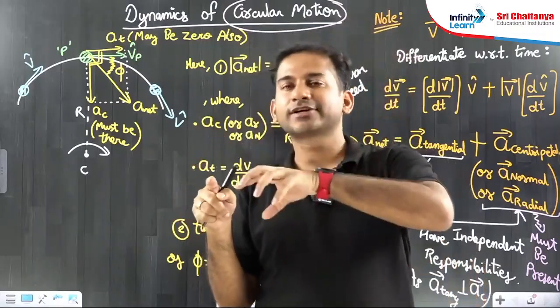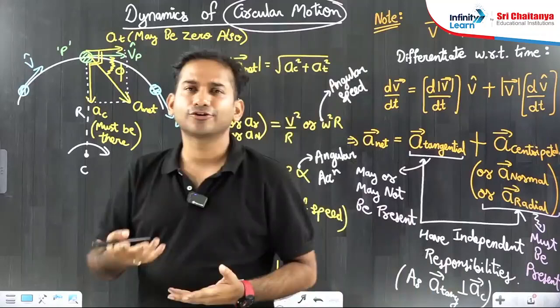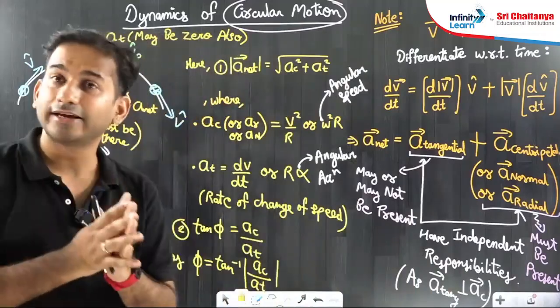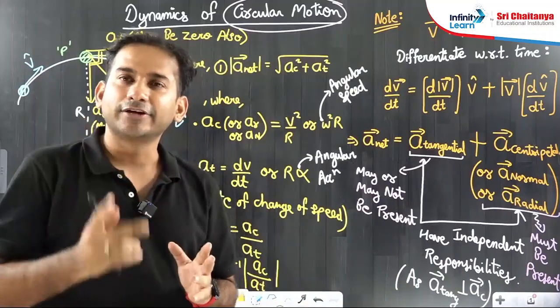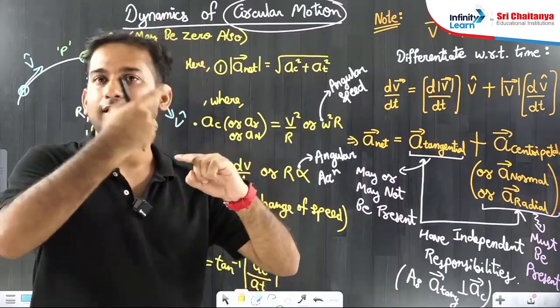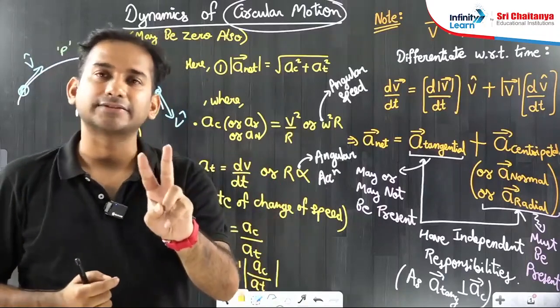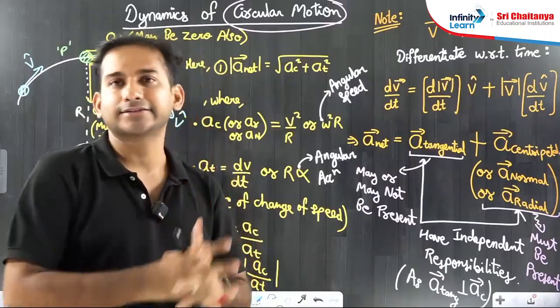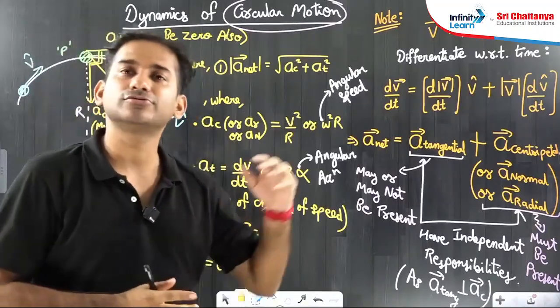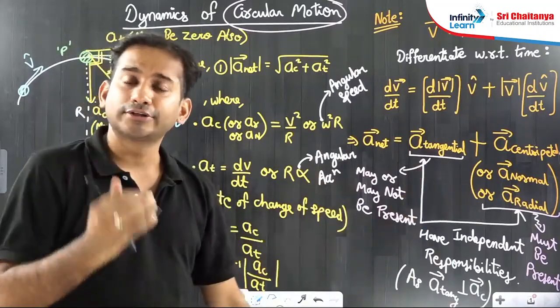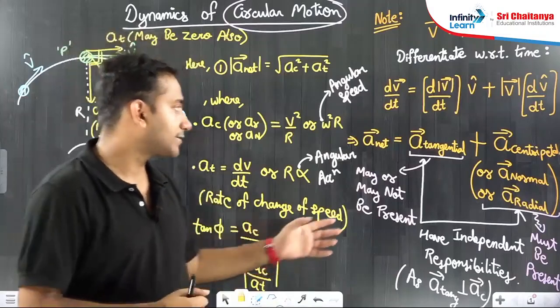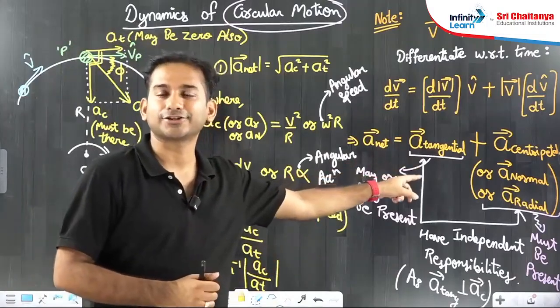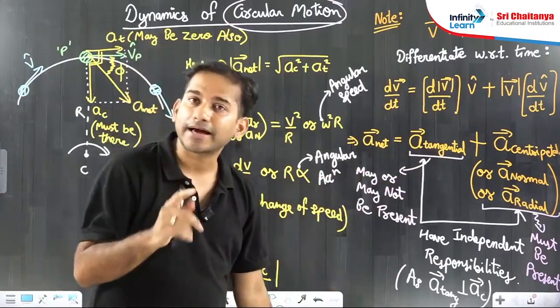To understand the force, we can also talk about the acceleration. What we have learned as of now is that whenever a particle exhibits a circular path, it has two types of acceleration. One is centripetal acceleration, whose responsibility is to change the direction. The other is tangential acceleration, whose responsibility is to change the magnitude.